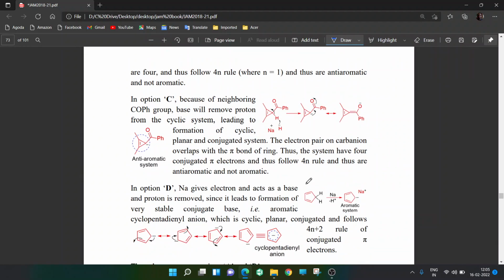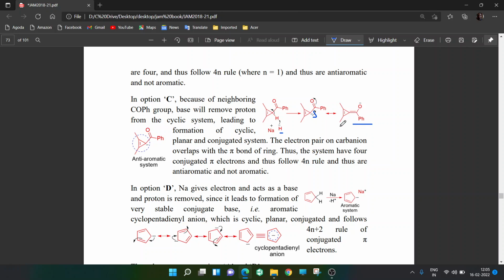Now you are using sodium hydride. Sodium hydride is a very powerful base where H minus acts as a base. It takes a proton. It's a non-nucleophilic base. It will never attack any carbonyl center. Okay. So this H minus goes and attacks this proton. You get a negative charge. Why negative charge? Because to remove a proton from hydrogen is very tough. But if the negative charge is stabilized, then it can be removed. You can see this negative charge is stabilized over the C double bond O through minus R effect resonance. You can see very clearly.